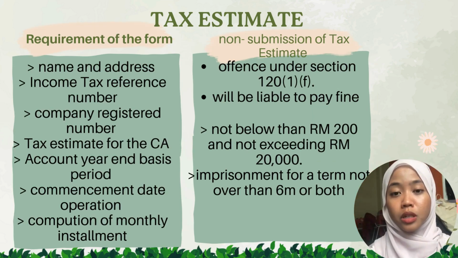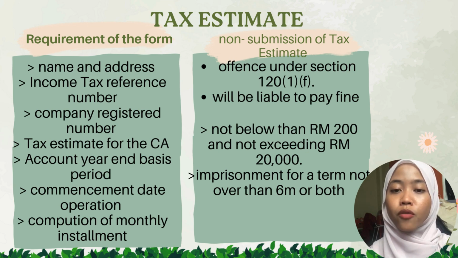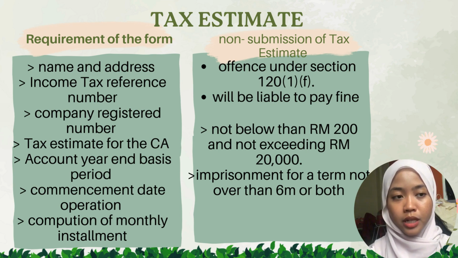Next, we move to the information required in a CP204 form. First, we need the name and address, income tax reference number, company registered number, tax estimate for the year of assessment, accounting period and year basis, commencement date of operation, and computation of monthly installment.